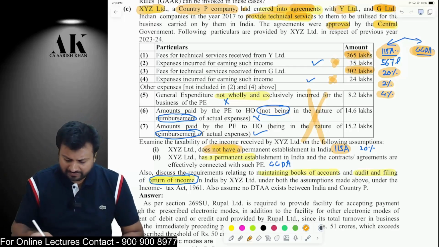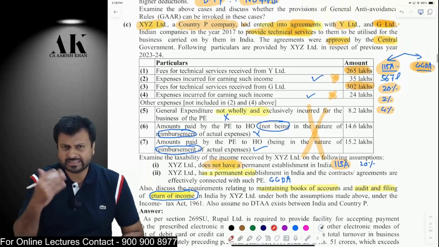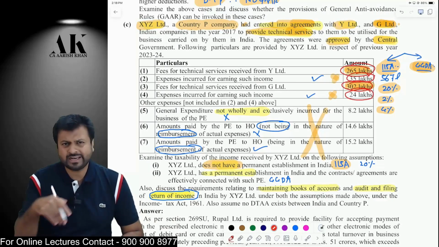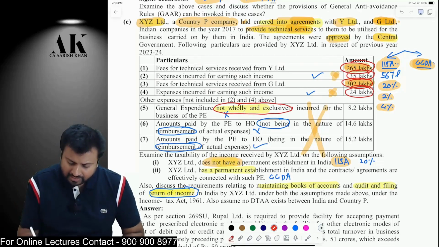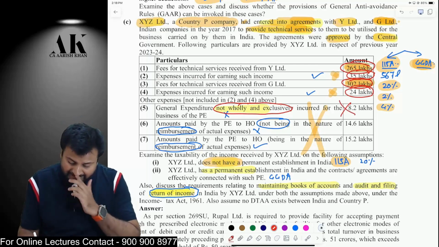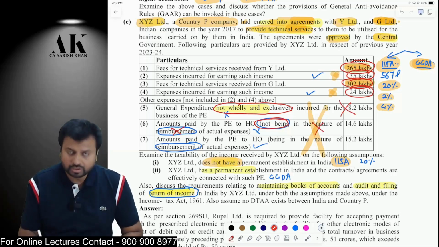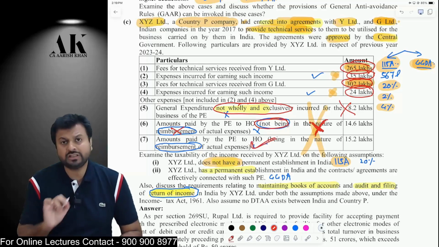Okay. Now, if we follow 44DA, then what will happen? Then the assessee will get all the expenses as deduction except some expenses which I am going to tell you now. Against 265, 35 lakhs will be allowed as deduction. Against 302 also, because this is directly related to that particular income. But an expense which is not wholly incurred for the Indian branch will not be allowed as deduction. Further, an expense which is not in the nature of reimbursement to HO will also not be allowed. Only reimbursement to HO will be allowed as deduction.